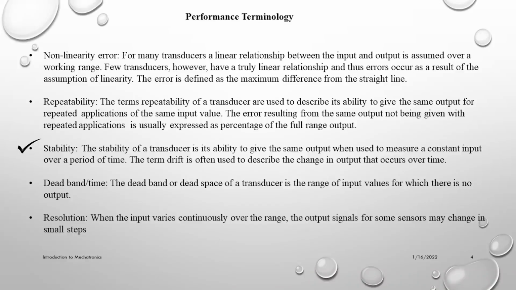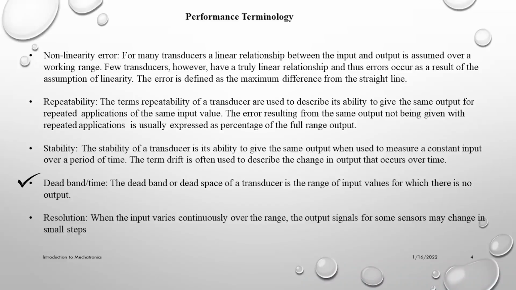Stability is the same output for a constant input over a period of time. And what is drift? Someone may confuse drift and stability. Drift is often described as the change of output for a constant input over time. Another one is deadband. Deadband is the limit in which there is no output from our sensor.